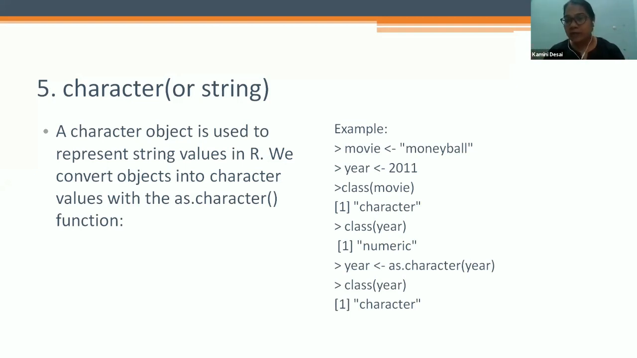So 2011 is numeric. Okay. If you ask for the class of year, it gives numeric because this is a numeric object. And this is the character object. If you ask R to give the class of movie or class of year, it gives the class.